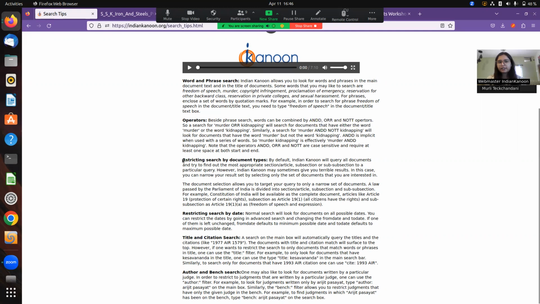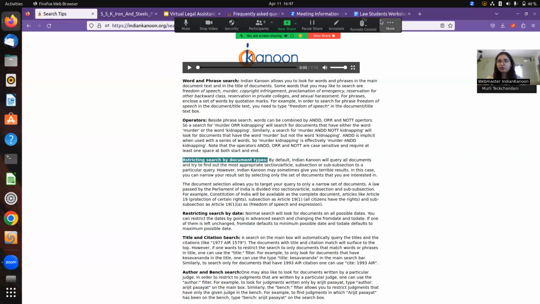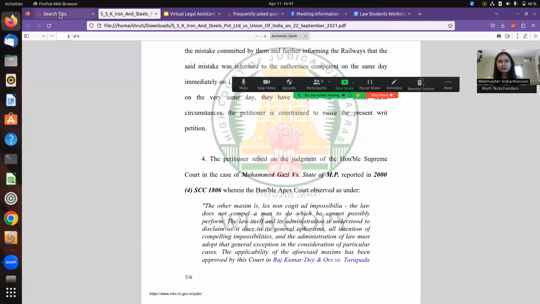Apart from that, I already discussed restricting search by document types. By default, all of your queries will be searched through the complete database, and it would be helpful if you can restrict it by document type. For example, only high courts or only Supreme Court, or a particular year, or even a particular year range. So if you're looking for cases within 10 years, like 1990s to 2010s, you can do that also. I'll just quickly show that.